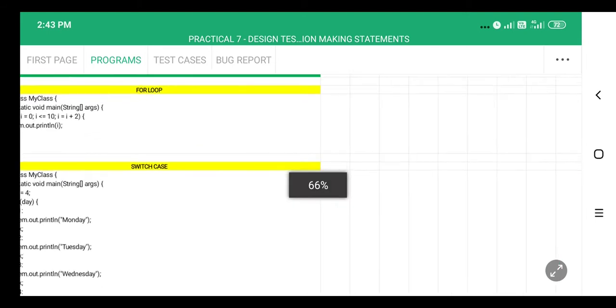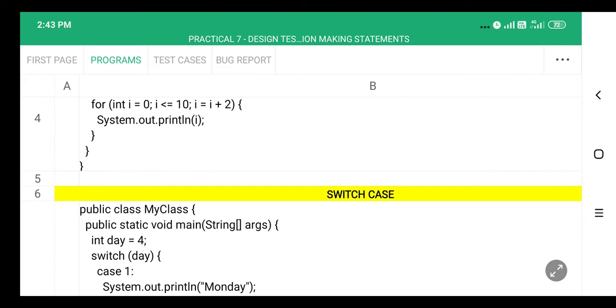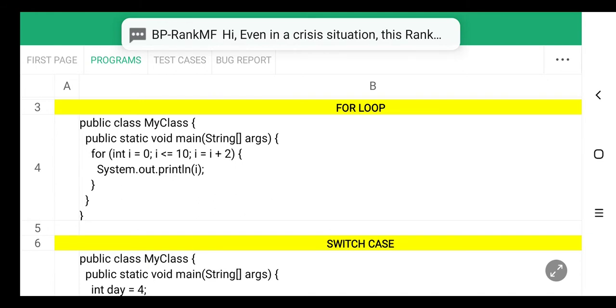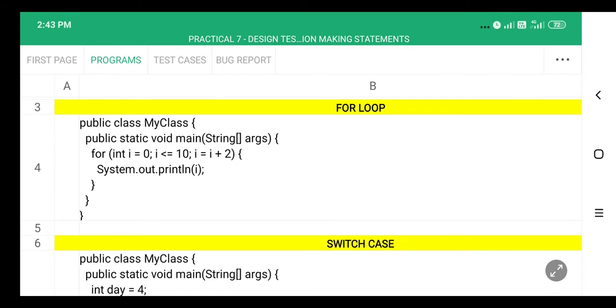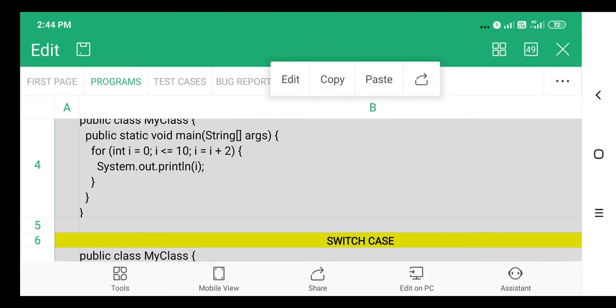For the for loop I have taken a program. I am going to print the even numbers from 0 to 10. Not even numbers specifically; I am just increasing my counter by 2, and the looping starts from 0 till 10. So it will print 0 2 4 6 till 10. You need to prepare test cases for this for loop program.